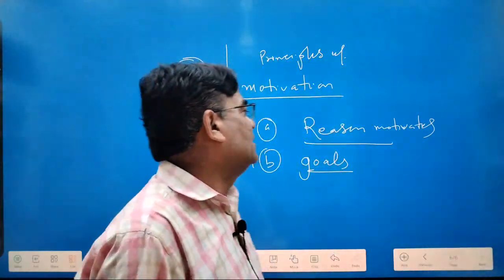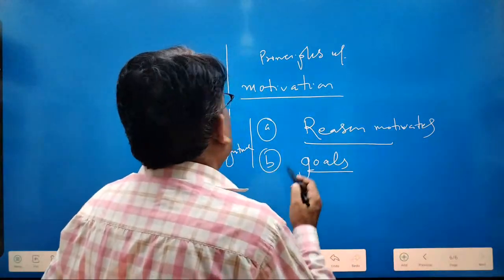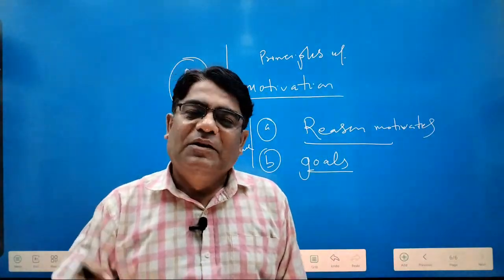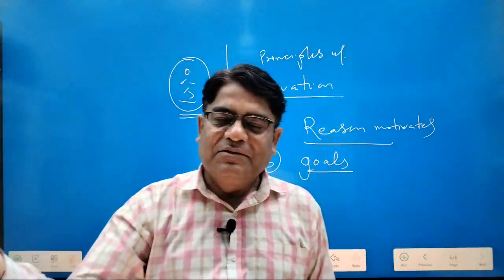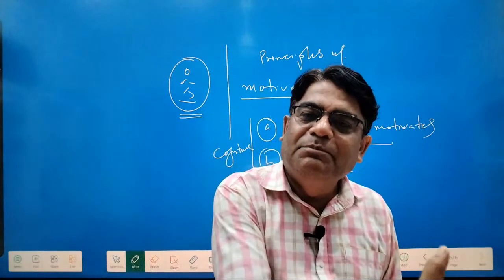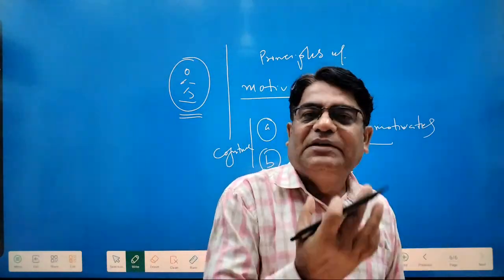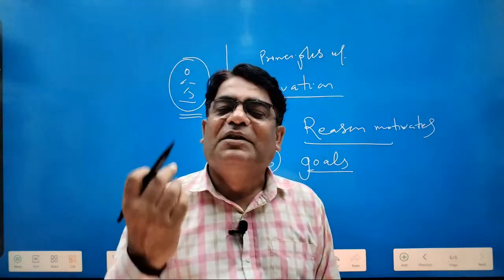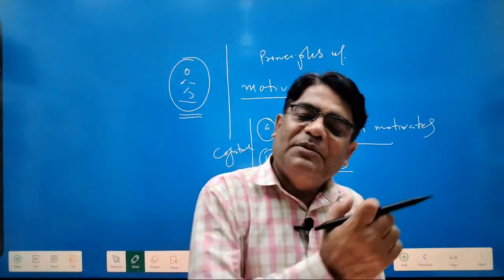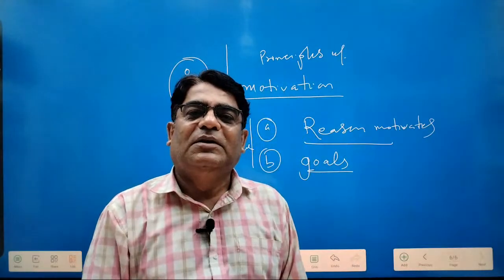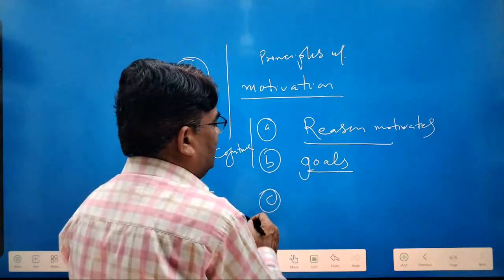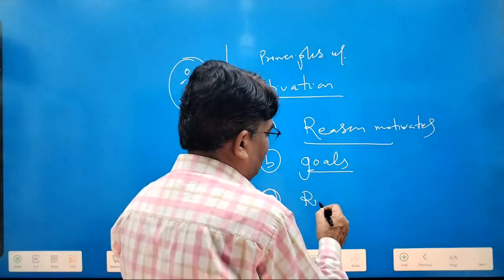So for that, see, reason motivates goal. The Bihar government ran a scheme for girls, the cycle scheme, and now it has been adopted by many states also. See, this empowering approach. So what motivates? If you have a dream, it will not motivate. Dreamers are achievable, okay, but you should have resources also. You should have a path also. So behavioral principles are also there. Behavioral principles, that reinforcement motivates.